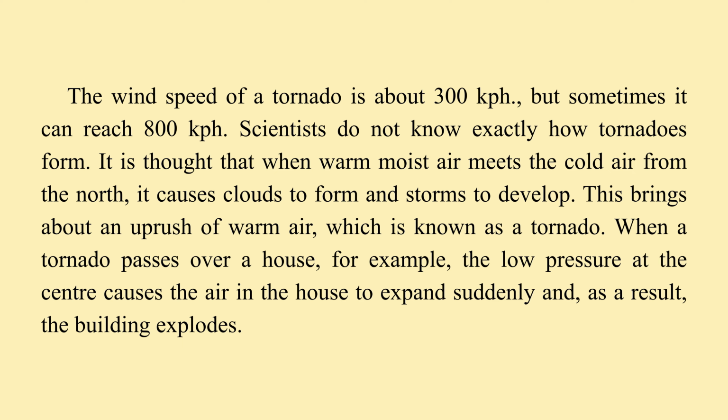Scientists do not know exactly how tornadoes form. It is thought that when warm, moist air meets the cold air from the north, it causes clouds to form and storms to develop. This brings about an uprush of warm air, which is known as a tornado. When a tornado passes over a house, for example, the low pressure at the center causes the air in the house to expand suddenly, and, as a result, the building explodes.